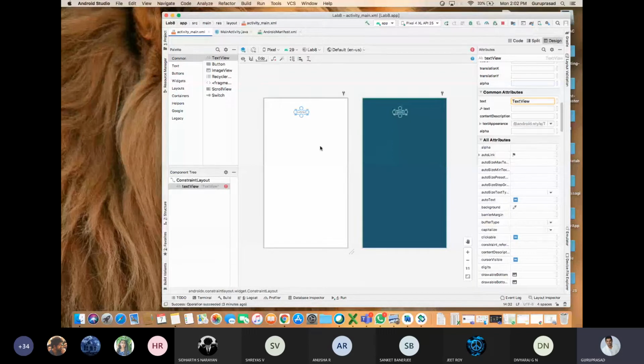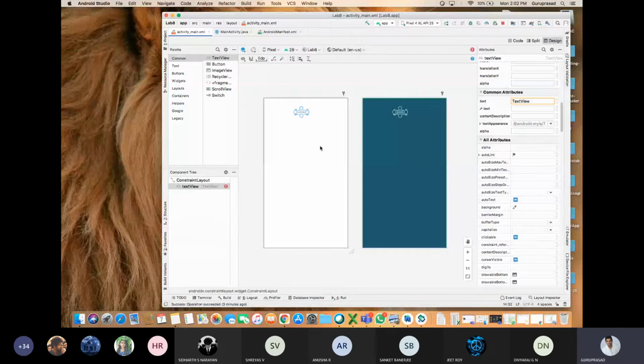Linear layout is either vertically or horizontally, 1, 2, 3, 4, 5, 6. If I am defining linear layout, then I need to define orientation. Orientation means left to right, that is horizontally I can place, or vertically. So my suggestion is take the constraint layout. You can drag and drop anywhere you want.